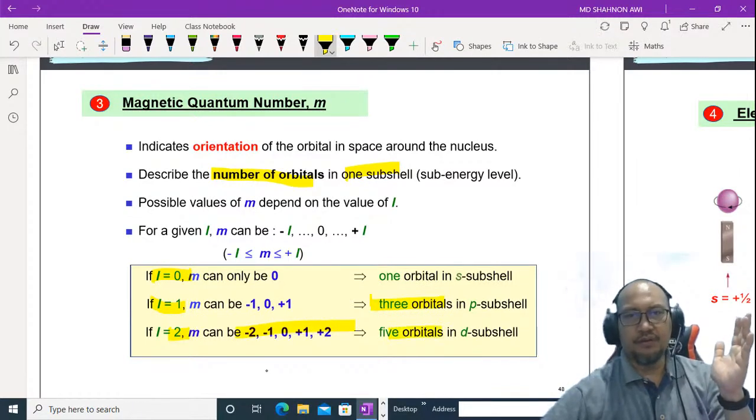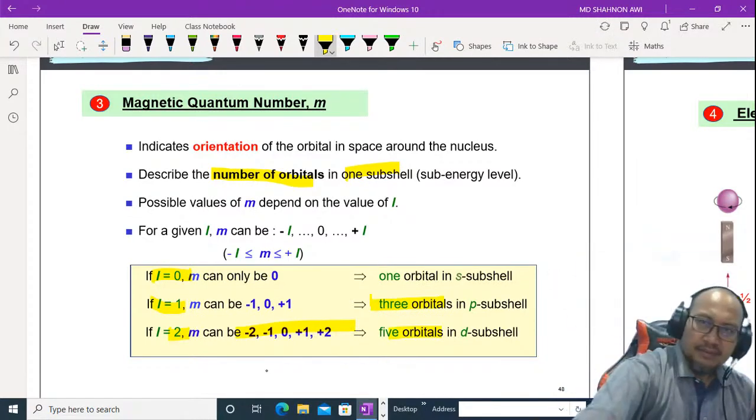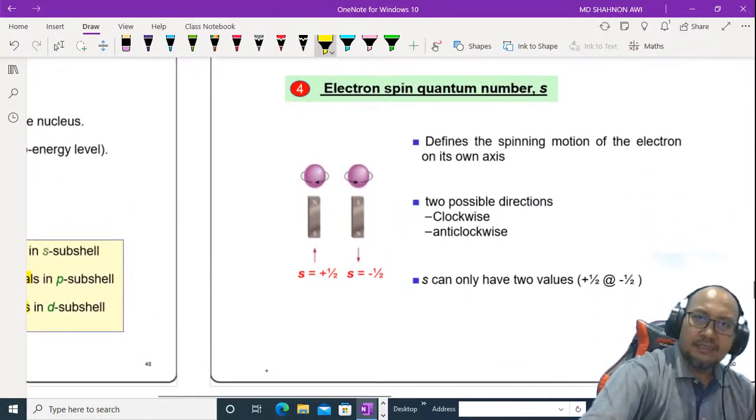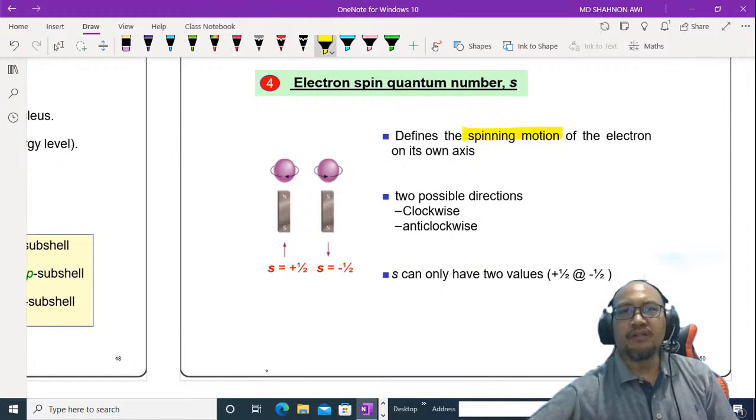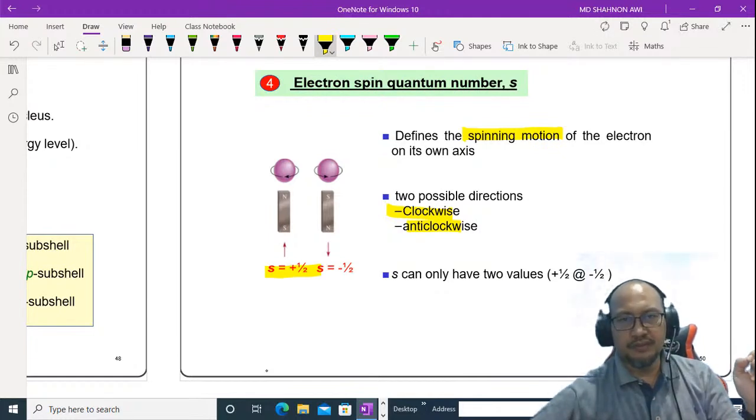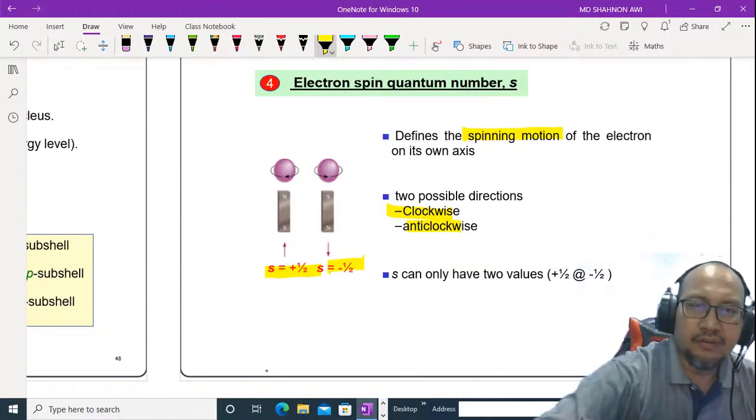For L equal to 2, m can be negative 2, negative 1, 0, positive 1, and positive 2, so 5 orbitals. The last one is the electron spin quantum number. It defines the spinning motion of the electron on its own axis. There are 2 possible directions, clockwise and anti-clockwise. We use positive half and negative half for the spinning motion of the electron.